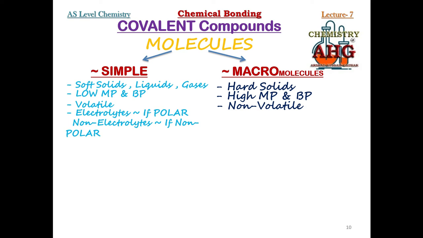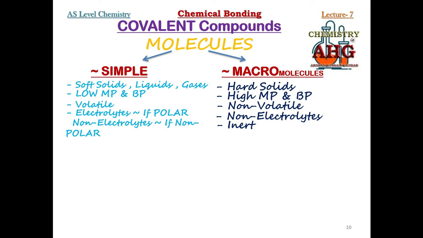I told you ionic compounds are electrolytes, but macromolecules are non-electrolytes. Why are they non-electrolytes? Because they are insoluble; they are not soluble in water. And the last property that you must remember about macromolecules is that they are generally inert or unreactive.